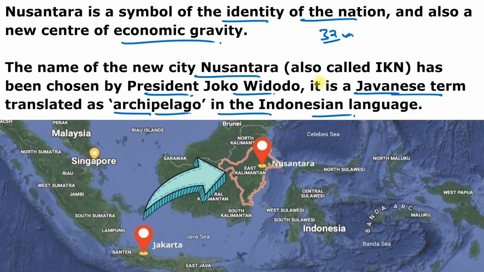And remember, Nusantara will be a low carbon super hub that supports pharmaceutical, health and technology sectors to promote sustainable growth beyond the island. So that's why this is very important. Where it is situated, you can see this is Jakarta, and now they shifted the capital to East Kalimantan, and the name of the city is Nusantara, and it's basically located in the east of Borneo island. So you have to just remember Nusantara or East Kalimantan. These are the keywords for you.